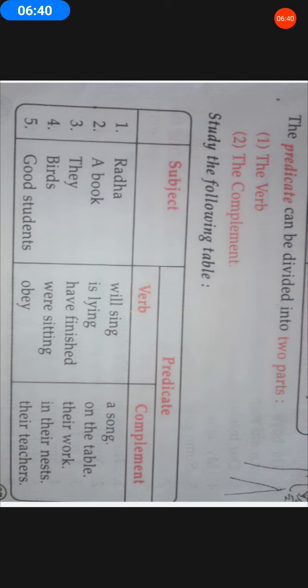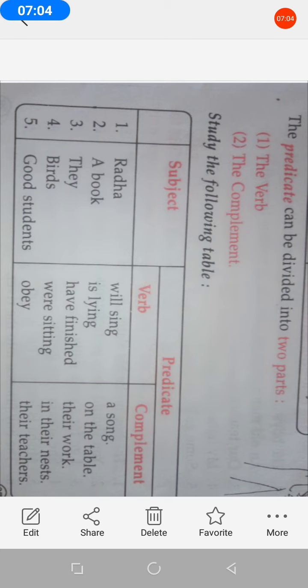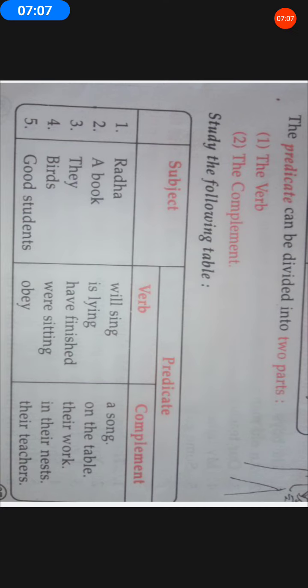Now I'll read for you the first example. Radha will sing a song. About whom do we speak in this sentence? About the girl by name Radha. Now Radha becomes the subject part of this sentence. What is the action word here? What does she do? Will sing. Will sing becomes the verb of the sentence. The next, complement. What does she sing here? A song.